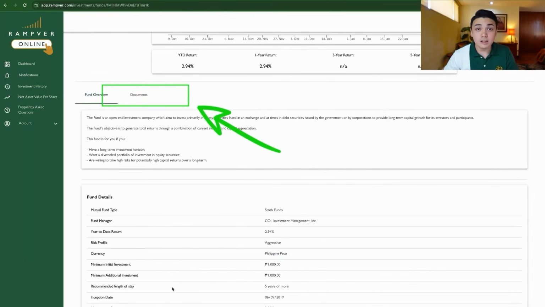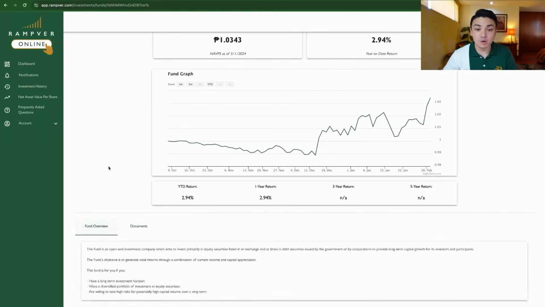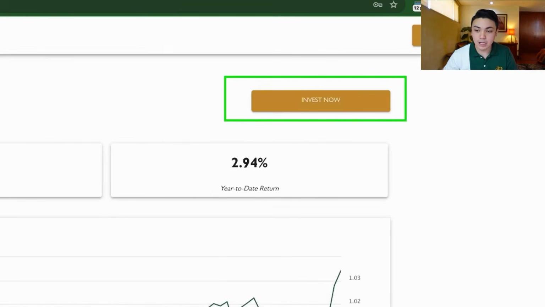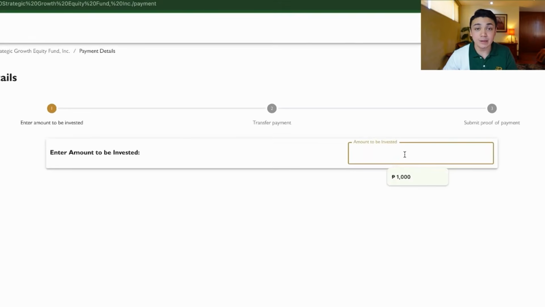You will also notice here that you have documents related to the fund, whether this is the prospectus or the latest fund fact sheet, or in this case, the fund highlights. So, decided na ako na I want to invest in this fund, and I'll do that by clicking Invest Now. If I click Invest Now, I will be led to this page. So, payment details. So, amount to be invested, as I mentioned earlier, minimum nito is 1,000 pesos only.